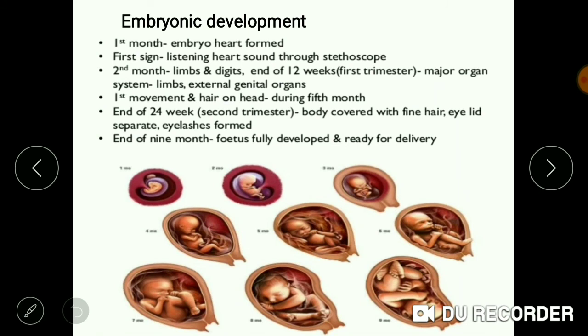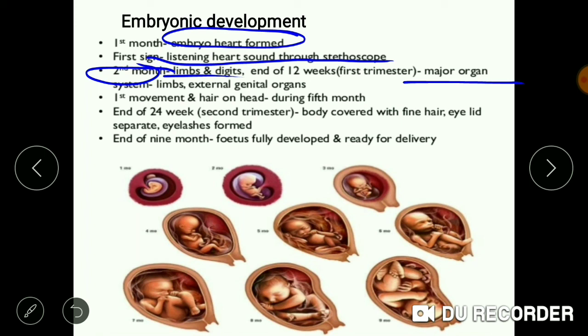This is the embryonic development being shown of the embryo. In the first month, the embryo's heart is formed. The first sign will be hearing the heart sound through a stethoscope. In the second month, limbs and digits are formed. By the end of 12 weeks, certain major organ systems develop. Limbs and external genital organs develop. The first movement and hair on the head occur during the 5th month.